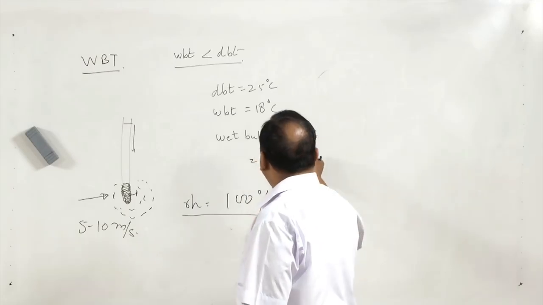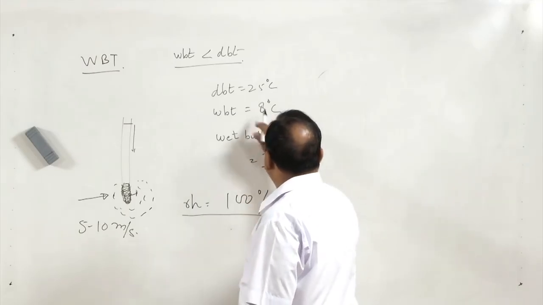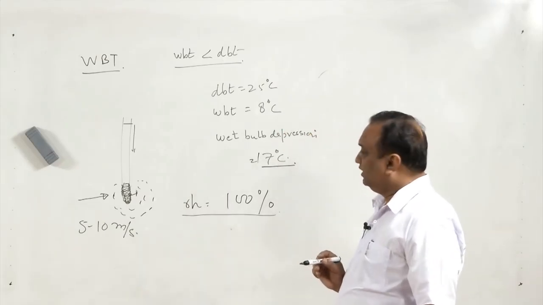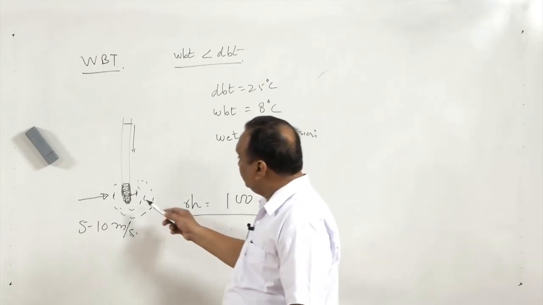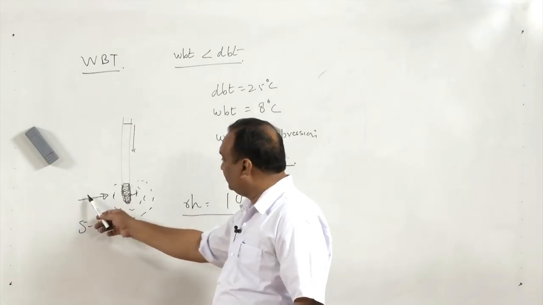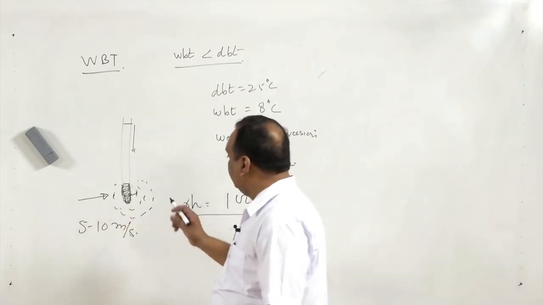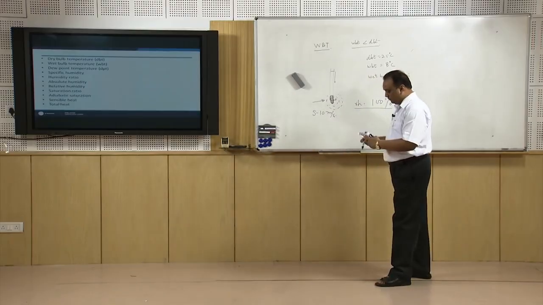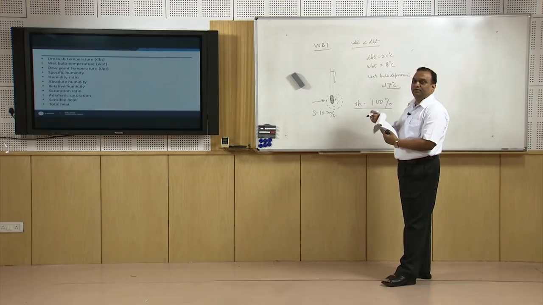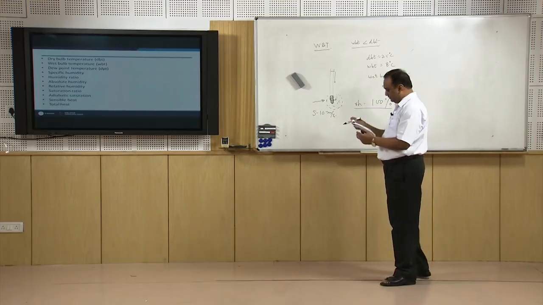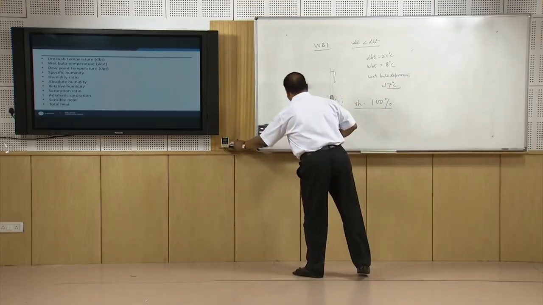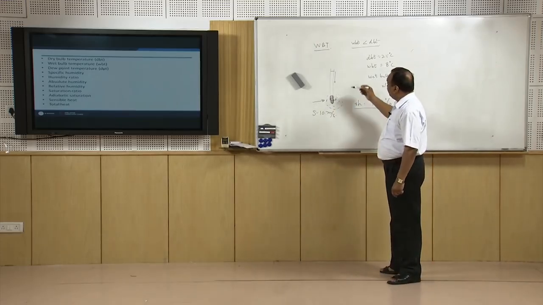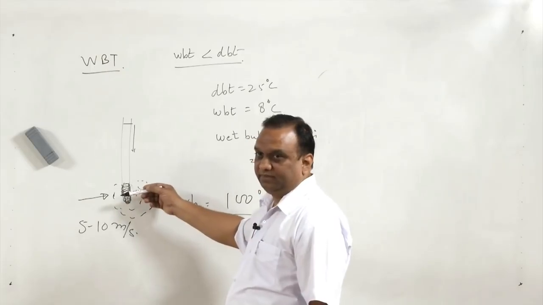If this temperature difference is too large, suppose this is 8, so depression will be 17 degree. It means there is a lot of evaporation from the surface by the movement of this air, and therefore the air surrounding this bulb is dry, it is not wet. So, this gives us the status of the air, right.